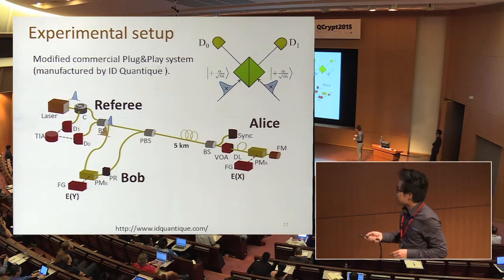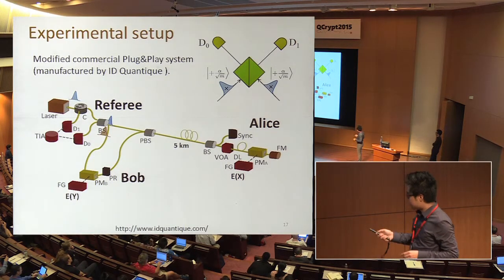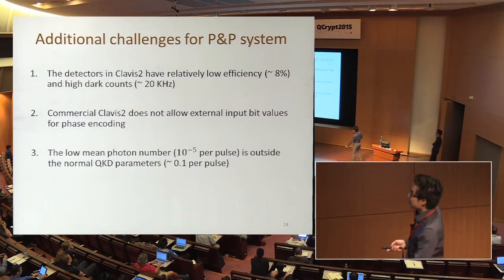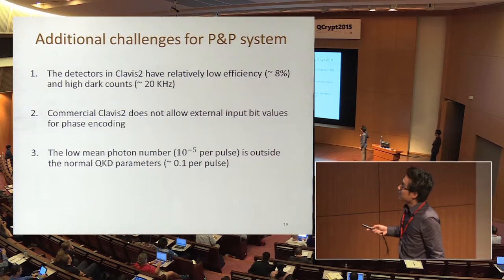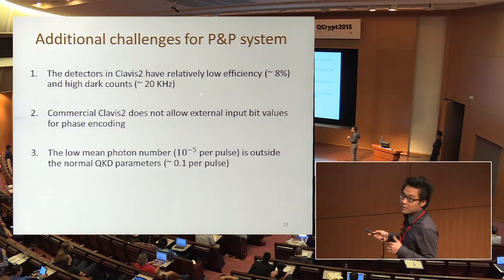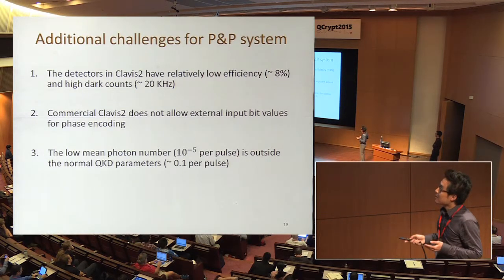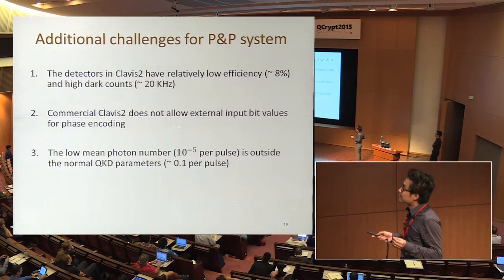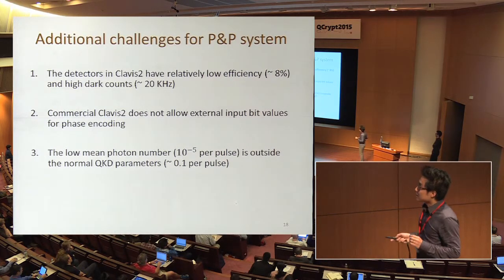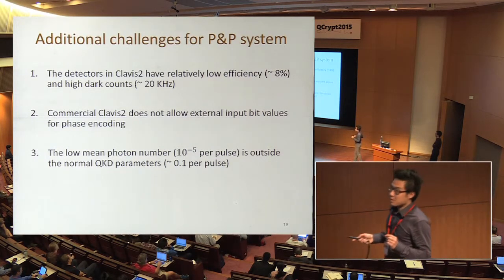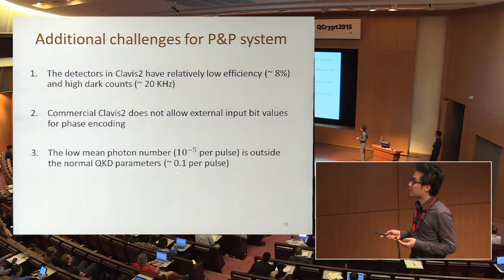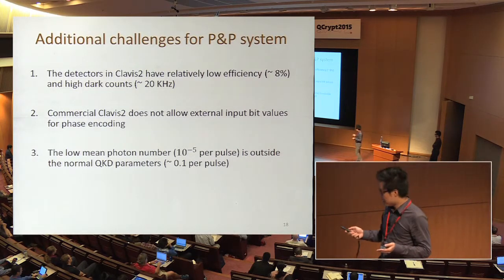Finally, I want to emphasize that these red devices indicate our modifications on top of the original system. So why do we make these modifications? First, the initial commercial system, like Clavis2, has relatively low efficiency and higher dark count. Second, the commercial system does not normally allow external phase modulation. Third, the low mean photon number is already outside of normal QKD operation, which is in the order of 0.1 photon per pulse.